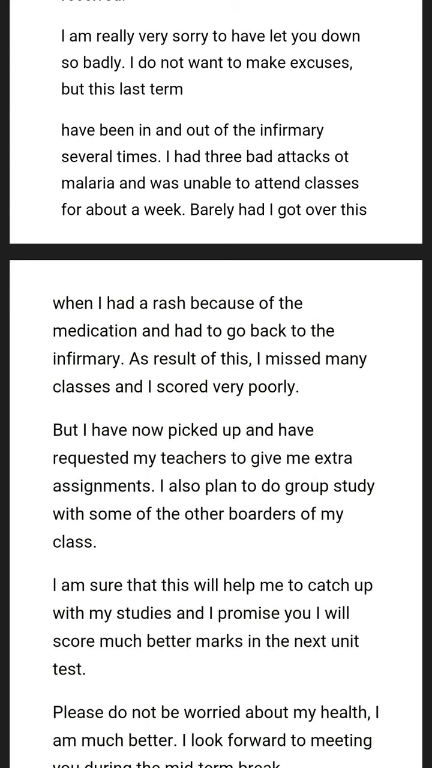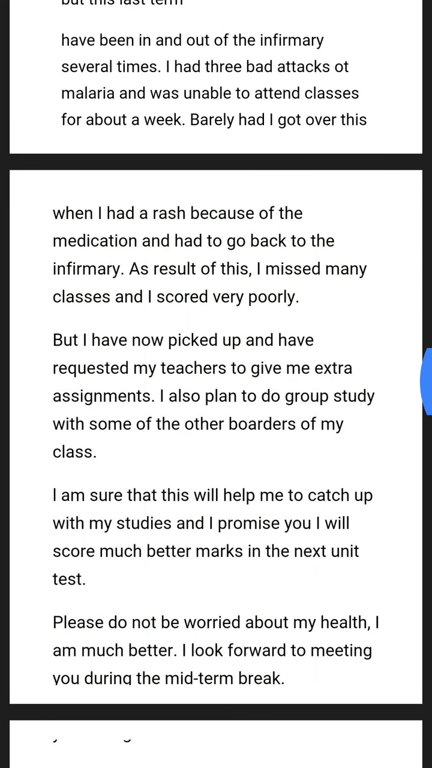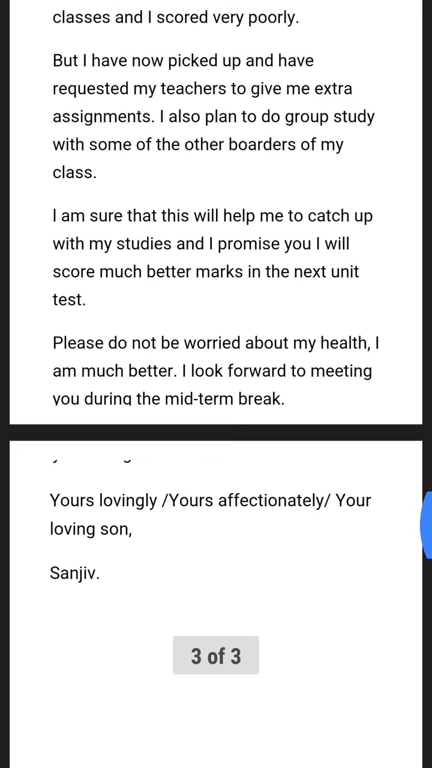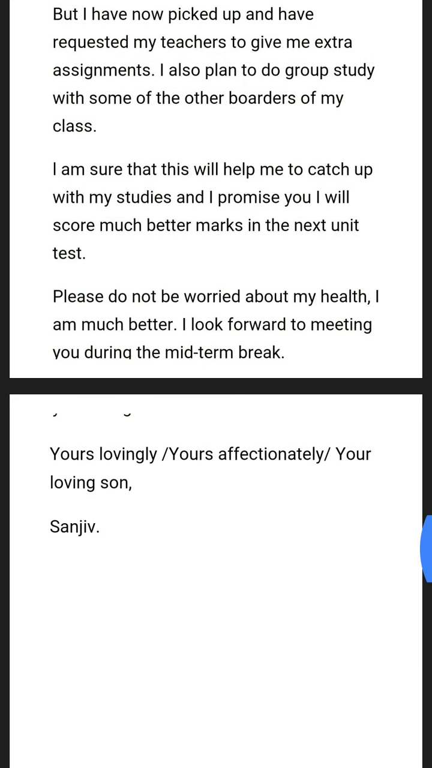And always remember, we should be always writing this with everything beginning from the left hand side. So all the paragraphs are starting from the extreme left. You should not leave any space before starting any paragraph. So then we come towards the end of the letter, and you can see that after the last paragraph you are signing off. How are you signing off? With the subscription of the letter, that is yours lovingly, or else yours affectionately, or else your loving son.